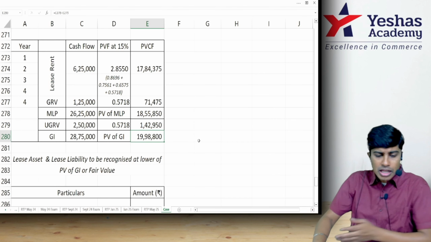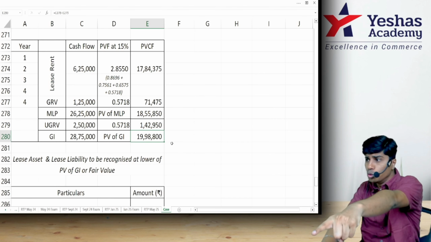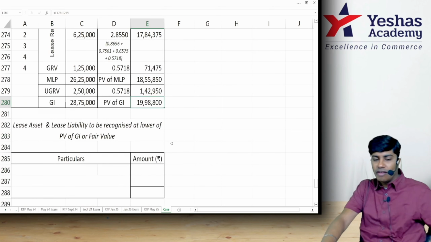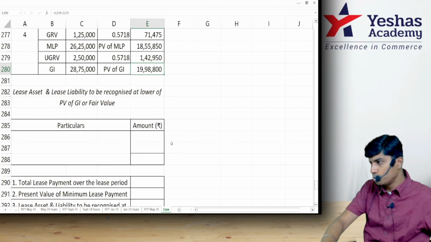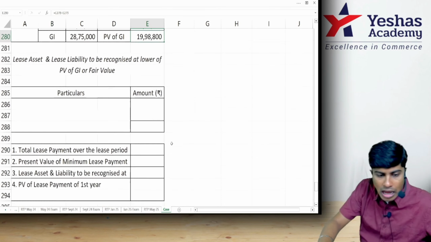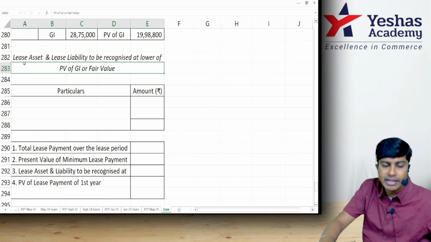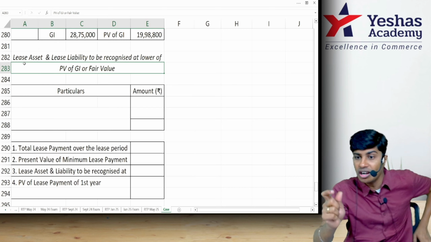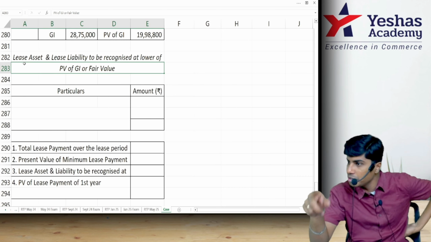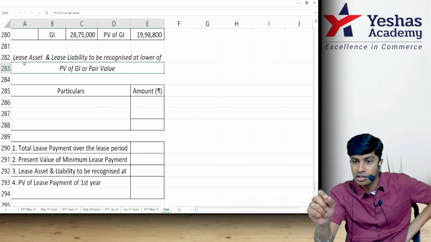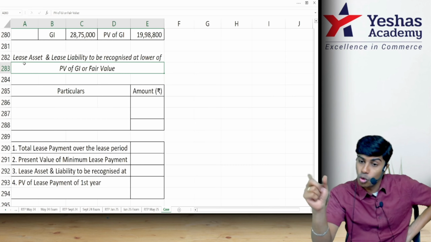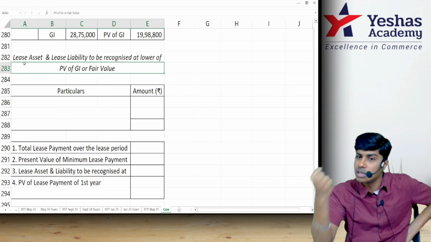Got it? So you, who are you? Ketan Private Limited. Who are you? You have to record this asset because you have to charge depreciation. At what value will you record the asset? Lease asset, that is machine. If it is not on lease, you call it freehold property. You have seen in balance sheet, no, a lot of times freehold property. If you take it on lease, you will call it leasehold property. So you don't own it legally, but you own it by substance.